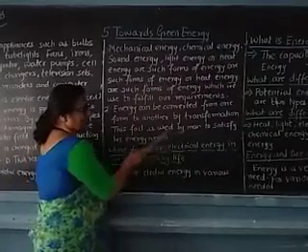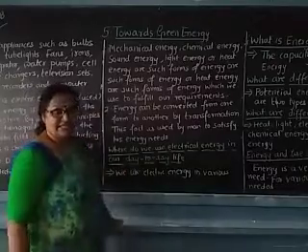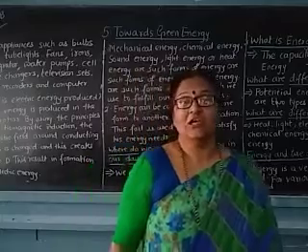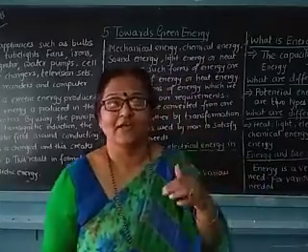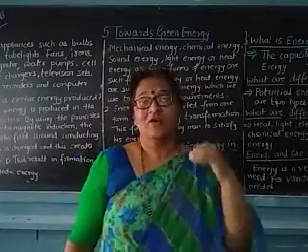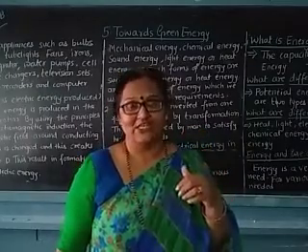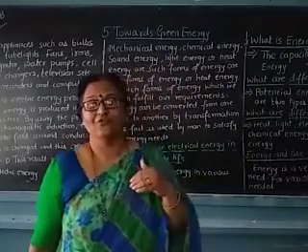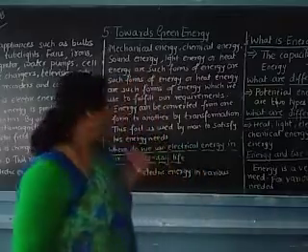This fact is used by man to satisfy his energy needs. That means whenever we want a particular energy, we can transform one energy into different forms, and after the transformation we get whatever we need.